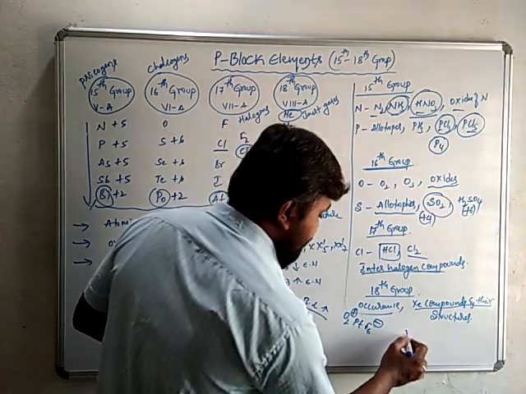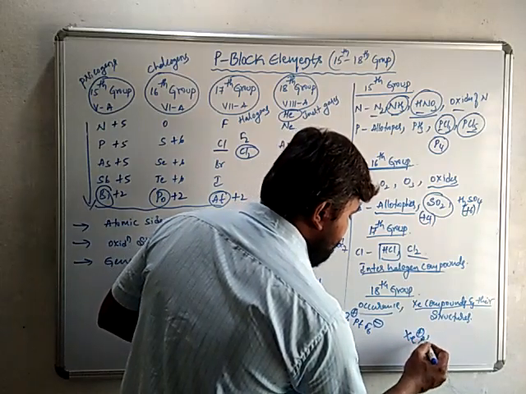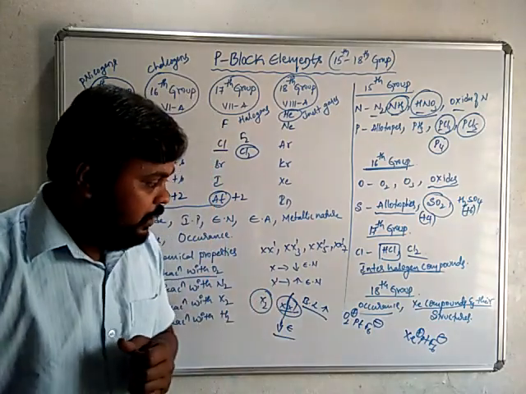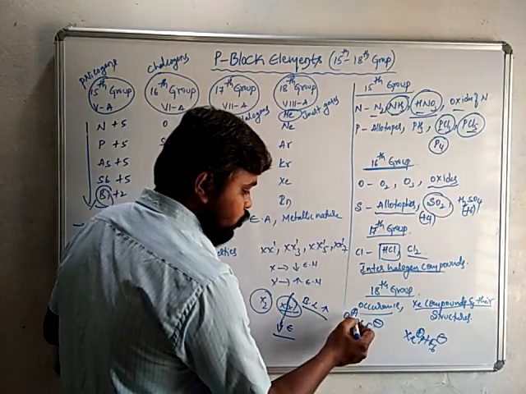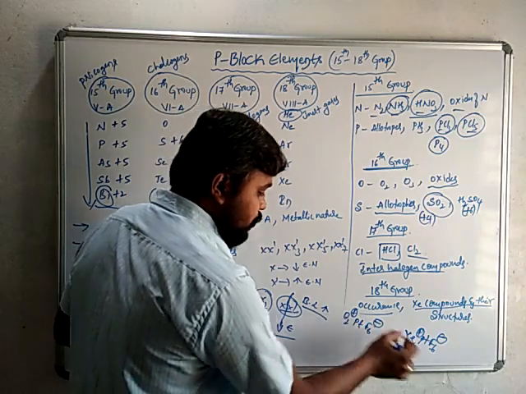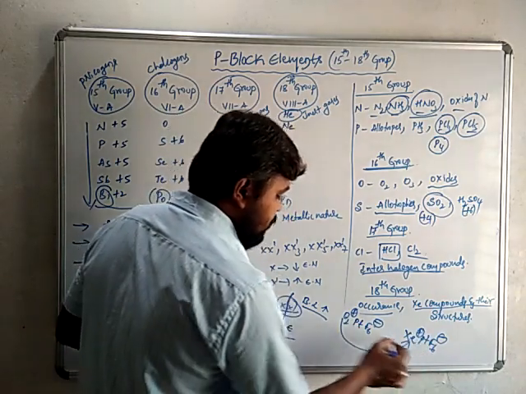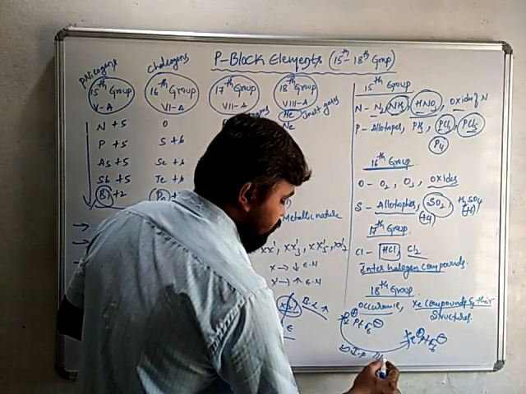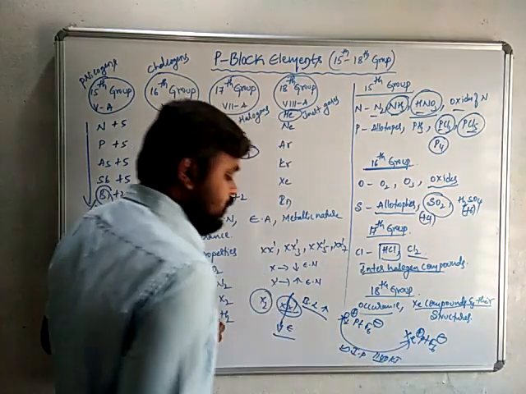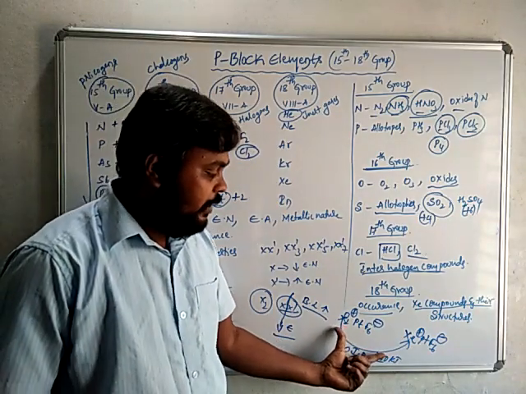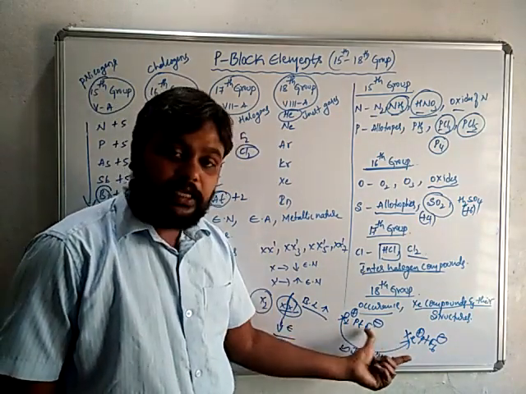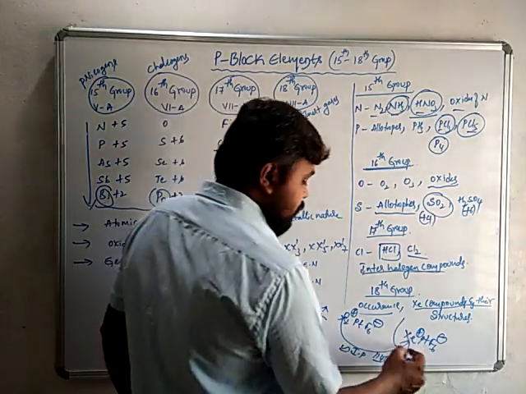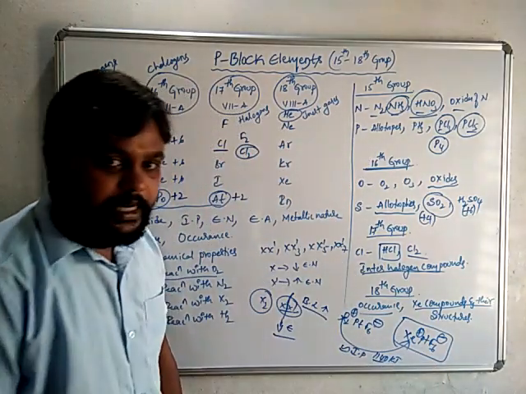Here O2+ is replaced by Xe+, and it gives xenon platinum hexafluoride. So this is the first noble gas compound prepared. Why replace O2+ by Xe+? Because both O2+ and Xe+ have almost the same ionization potential, that is 1140 kilojoule per mole, I think. Because of this similar ionization potential of O2+ and Xe+, he replaced O2+ by Xe+, and he synthesized the first noble gas compound, that is xenon platinum hexafluoride.